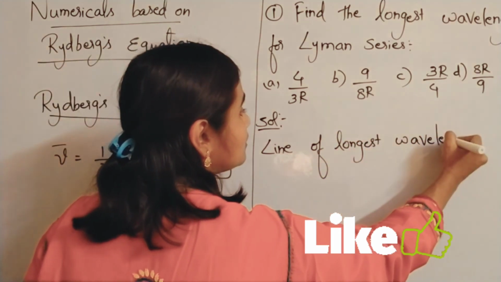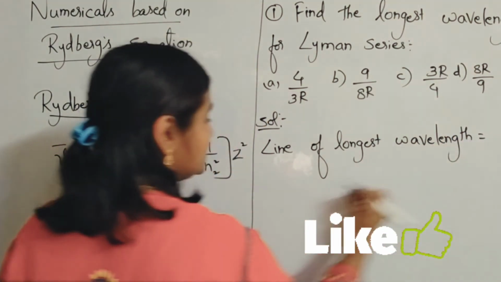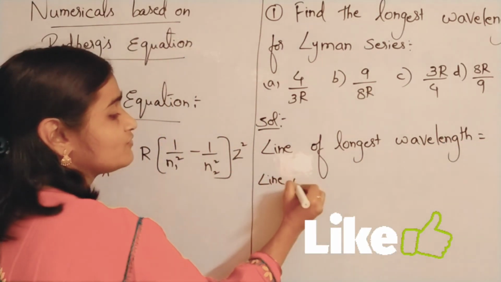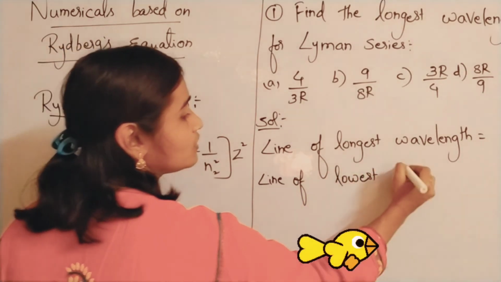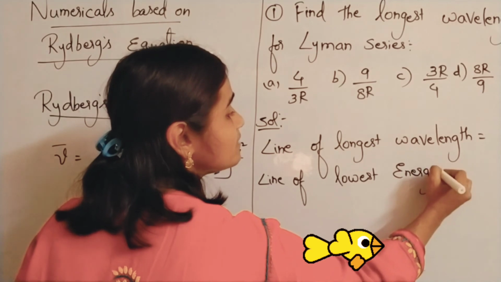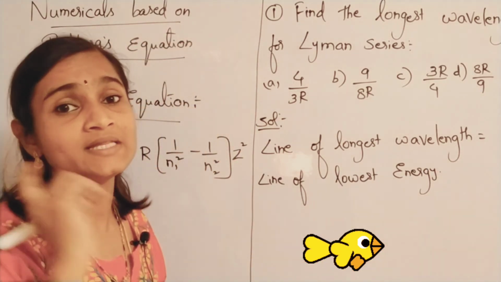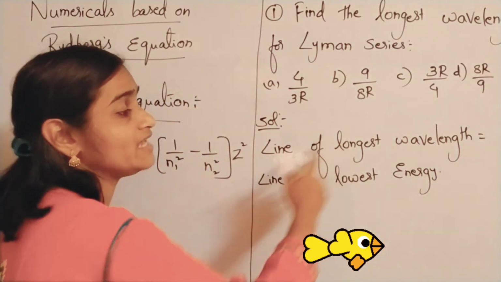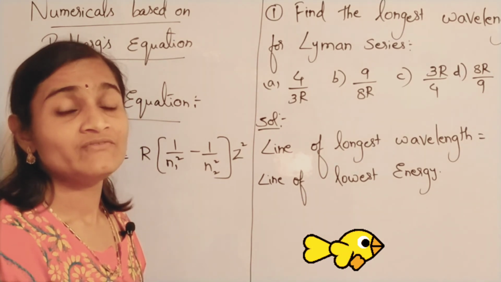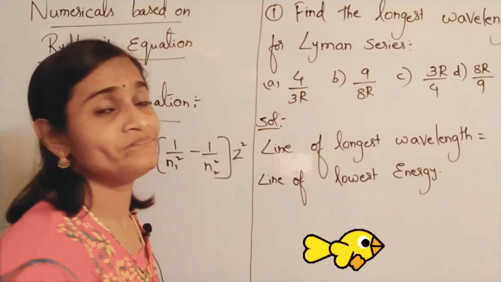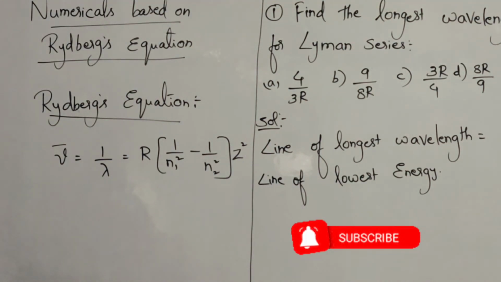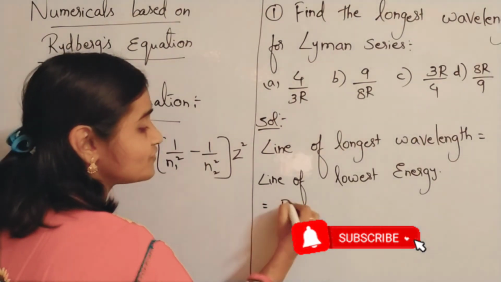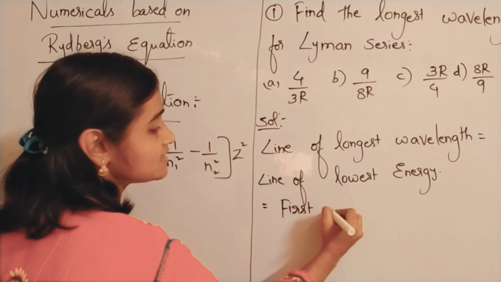Line of longest wavelength is equal to what? Line of shortest or lowest energy. Both are the same. You have to remember this point. The line which is having the longest wavelength will have the lowest energy. So the line of longest wavelength is equal to the line of lowest energy, and that itself is considered to be the first line of the series.